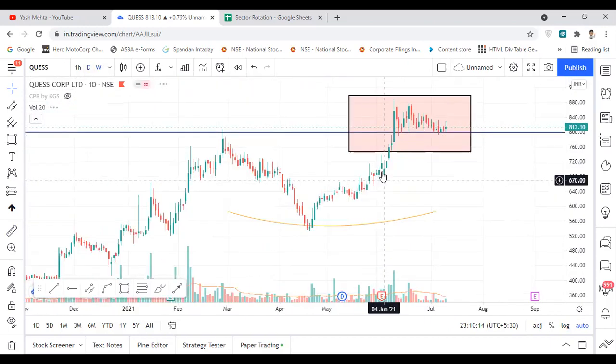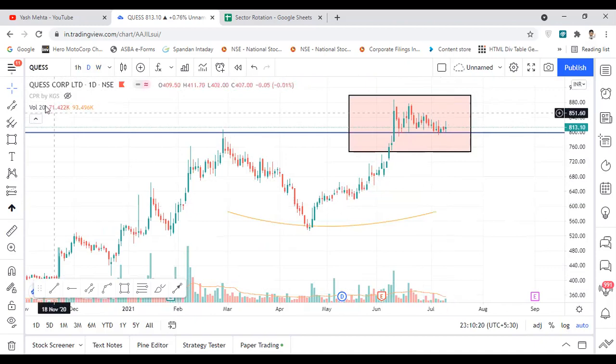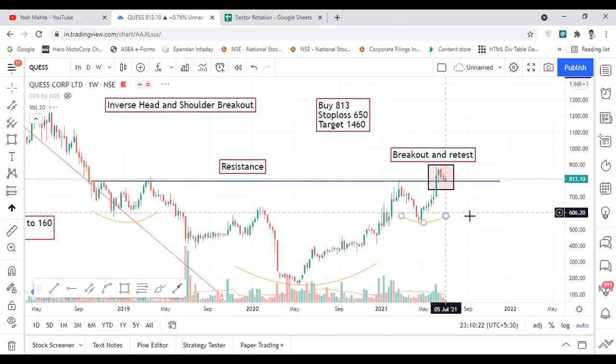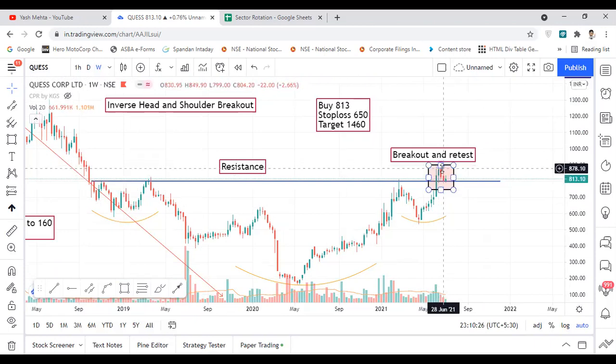I will just open a daily chart. So here it broke out and is now retesting. If you look at the volume in the retest, it is on the lower side in this case. So it is giving a good opportunity. Whoever had taken the breakout had seen that it moved that much, but now it is giving some opportunity for a short term trader or an investor.